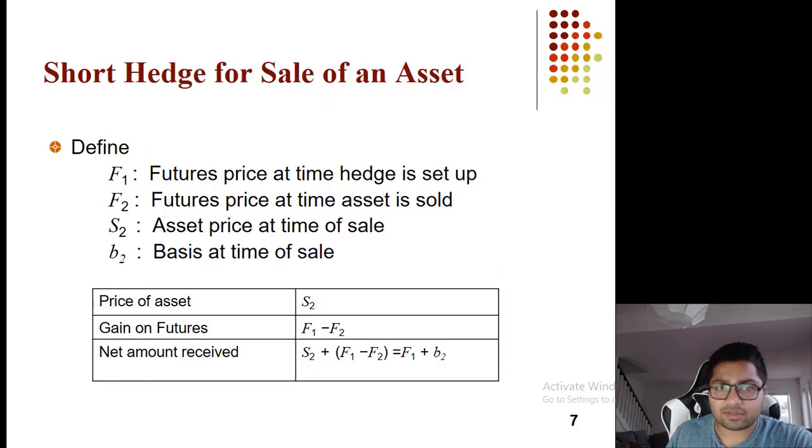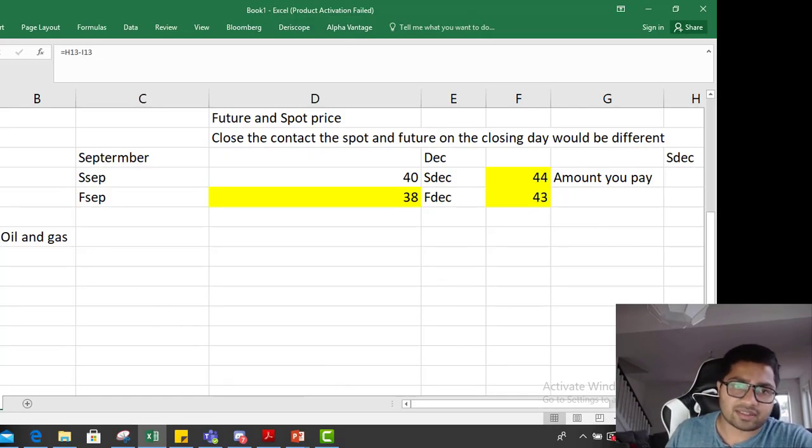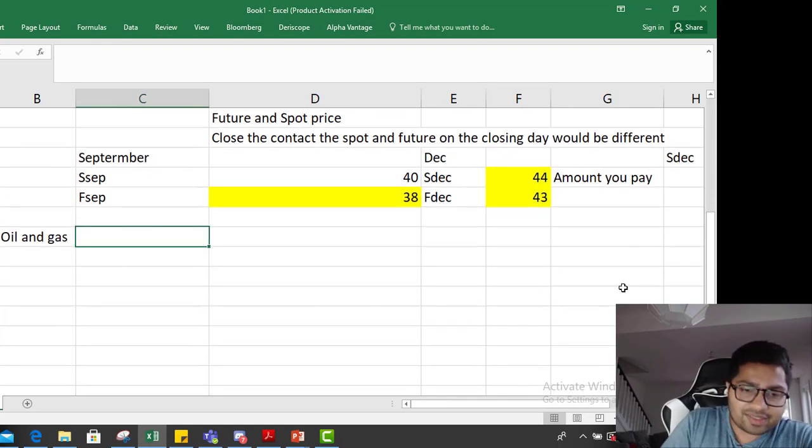Okay. So let's discuss the short contract now. It is similar. The amount you receive is S2, the spot price then, plus the difference in futures, profit or loss on futures. So let's discuss. I'm Suncor. The risk that I face is the price going down, the price of oil falling.